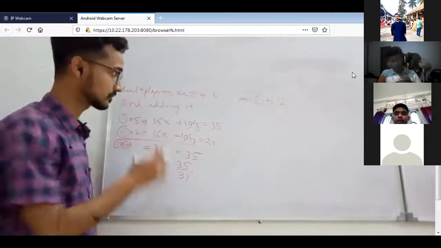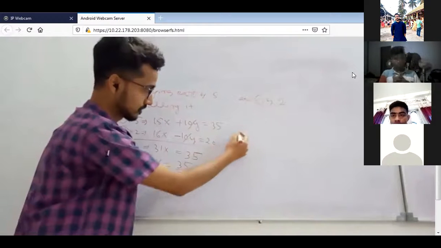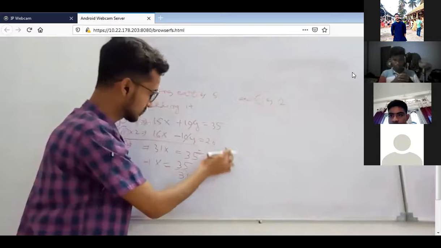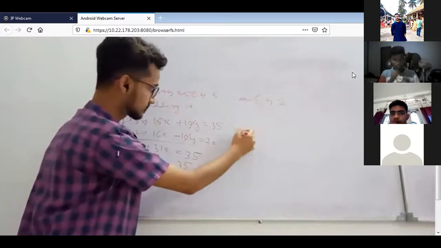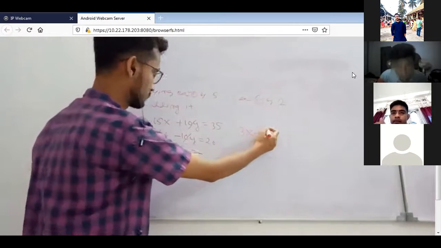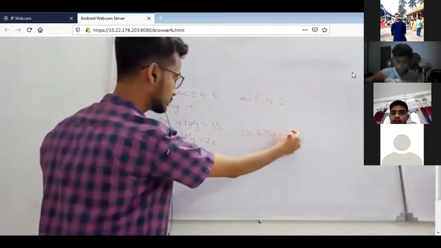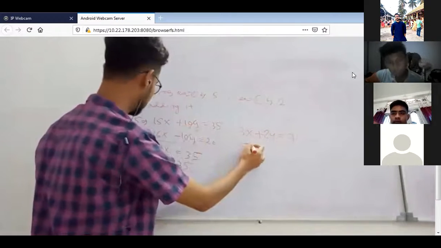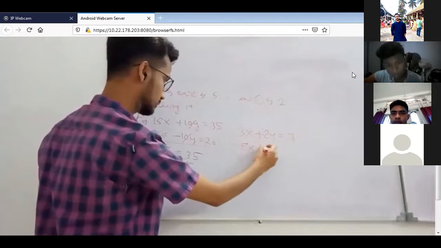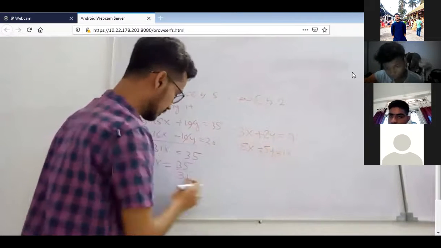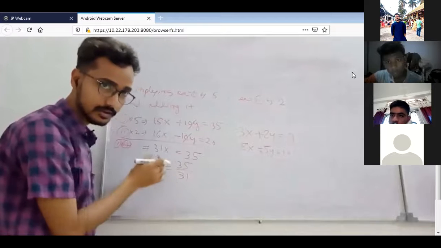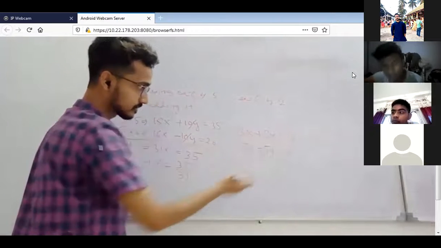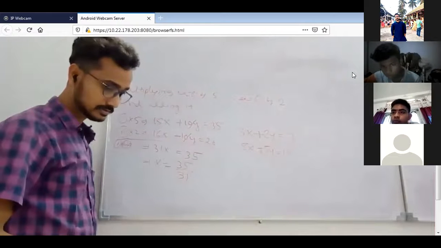What is the original equation? Tell me the original equation. This is your 3x plus 2y equal to 7 and your 8x minus 5y equal to 10. So after finding the value of x, you have to write down substituting the value of x in equation number 1. Then you can find the value of y. Yes or no? So this is the elimination method.